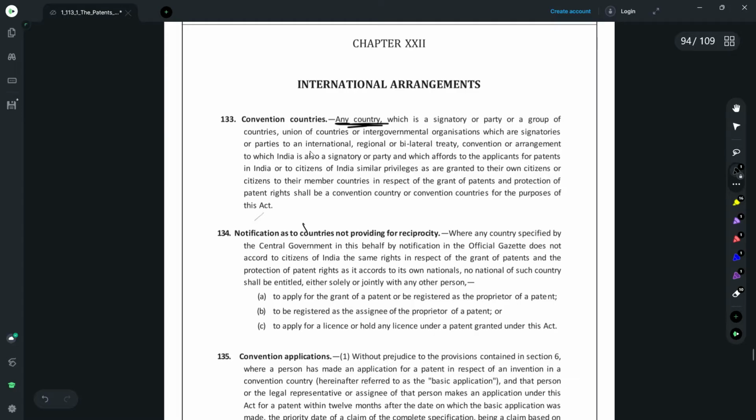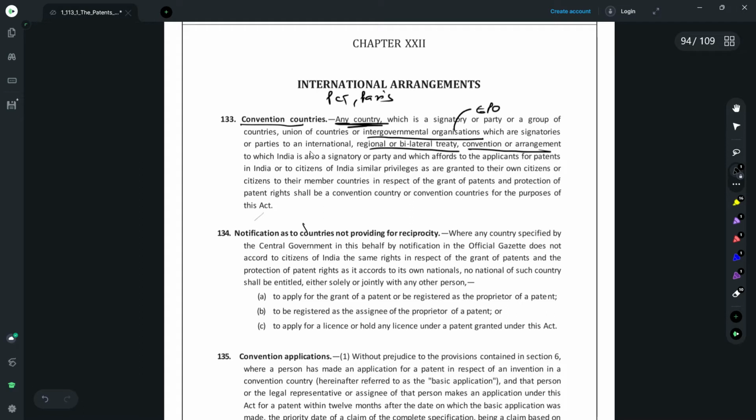So let us now go through the provisions. Section 133 defines what are convention countries. It relates to any country or any union of countries or maybe an intergovernmental organization like EPO, which are signatories to a regional or a bilateral treaty or a convention or arrangement to which India is also a signatory. I talked about PCT and Paris Convention.